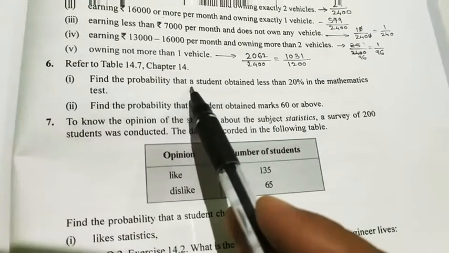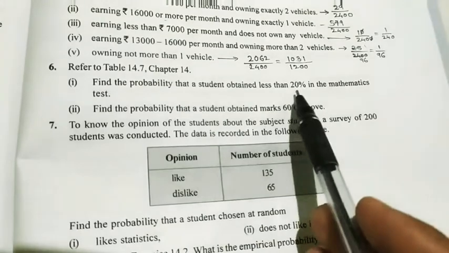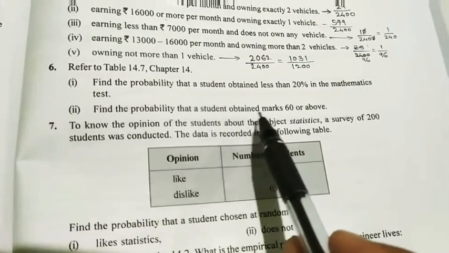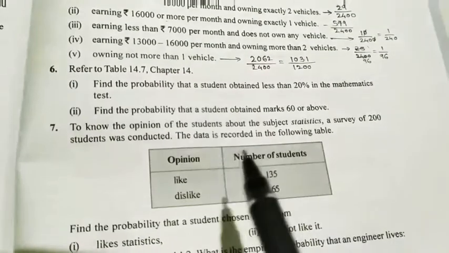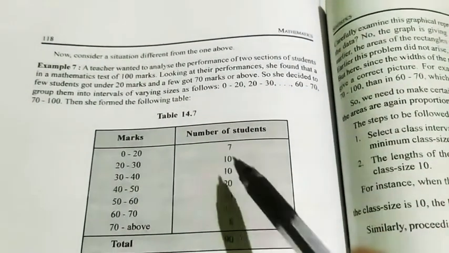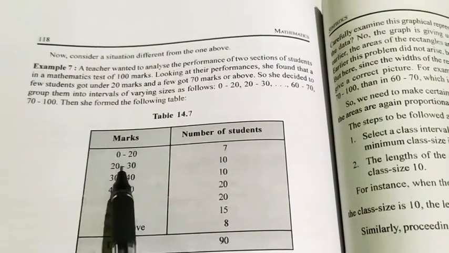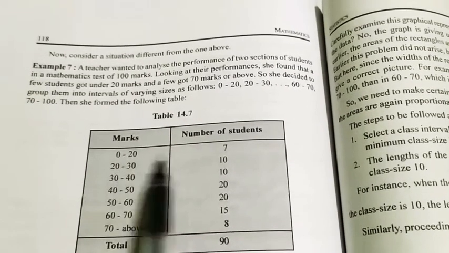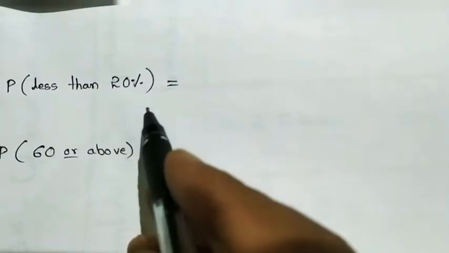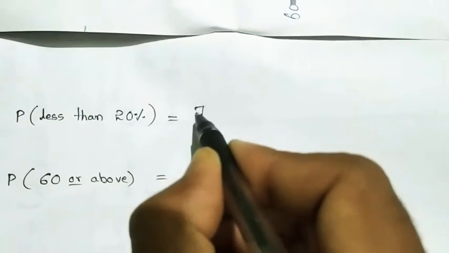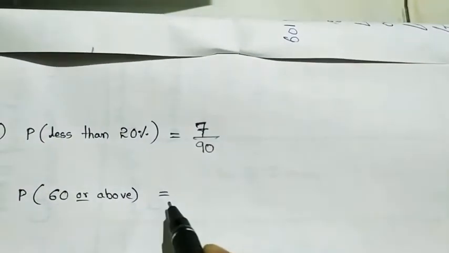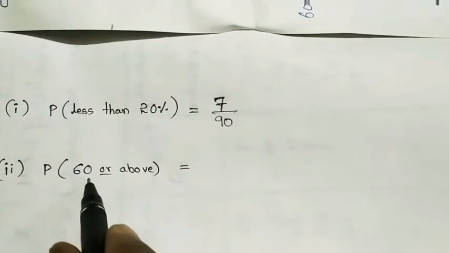The next question, refer to table number 14.7, chapter number 14. Find the probability that a student obtained less than 20% in the mathematics test, and second, find the probability that a student obtained marks 60 or above. Here in page number 118, table 14.7, what we need is less than 20, those are 7 students out of 90. So our answer will be 7 out of total 90 students.